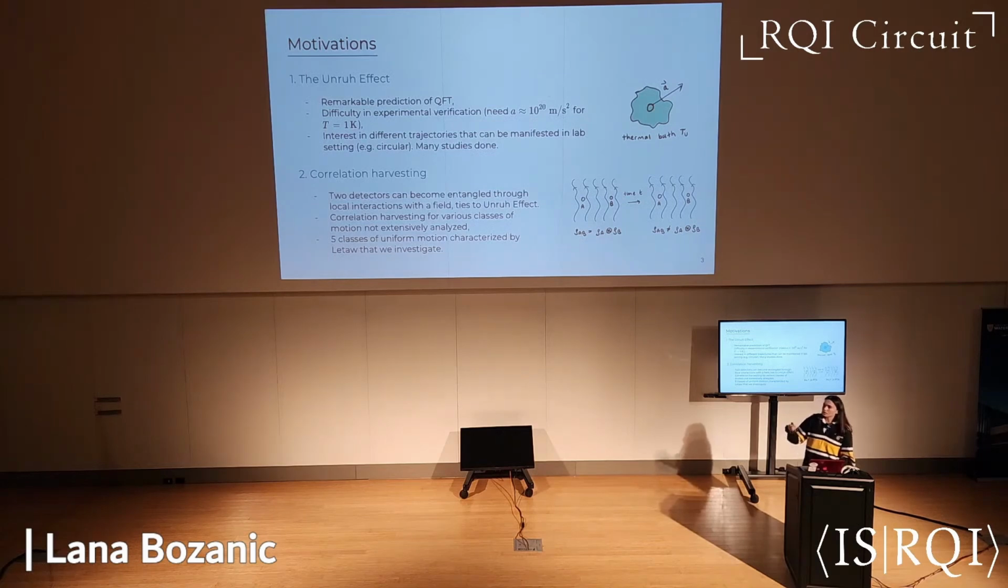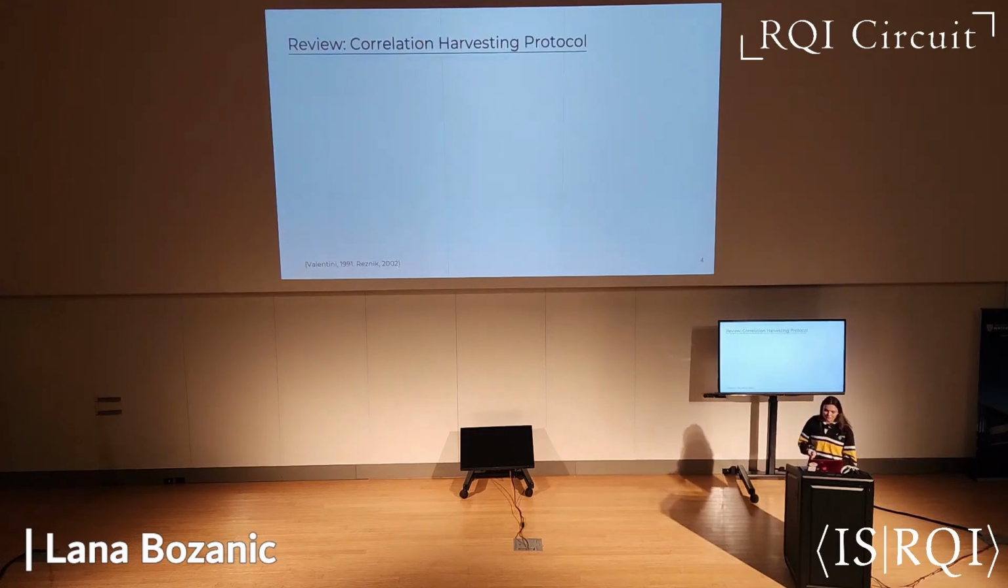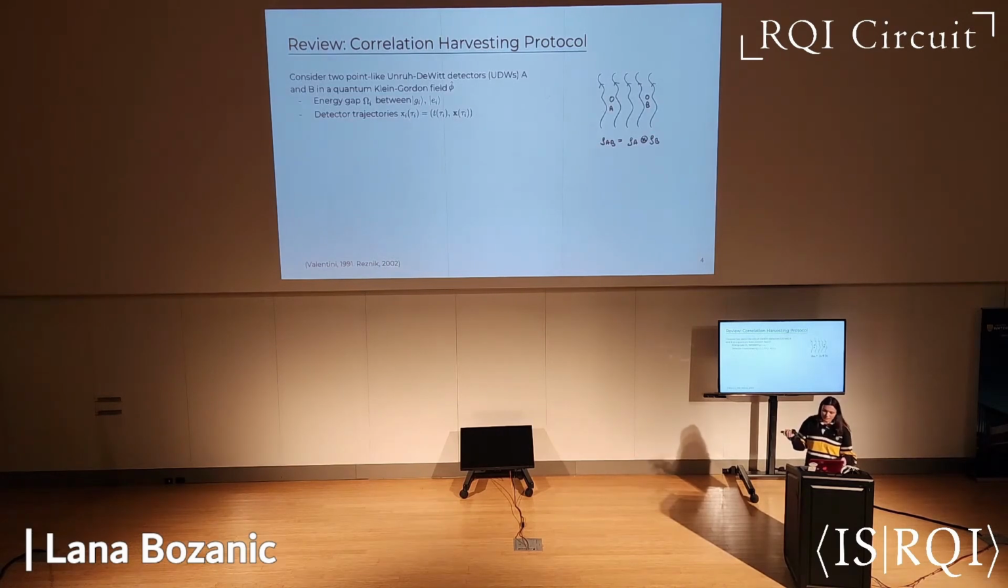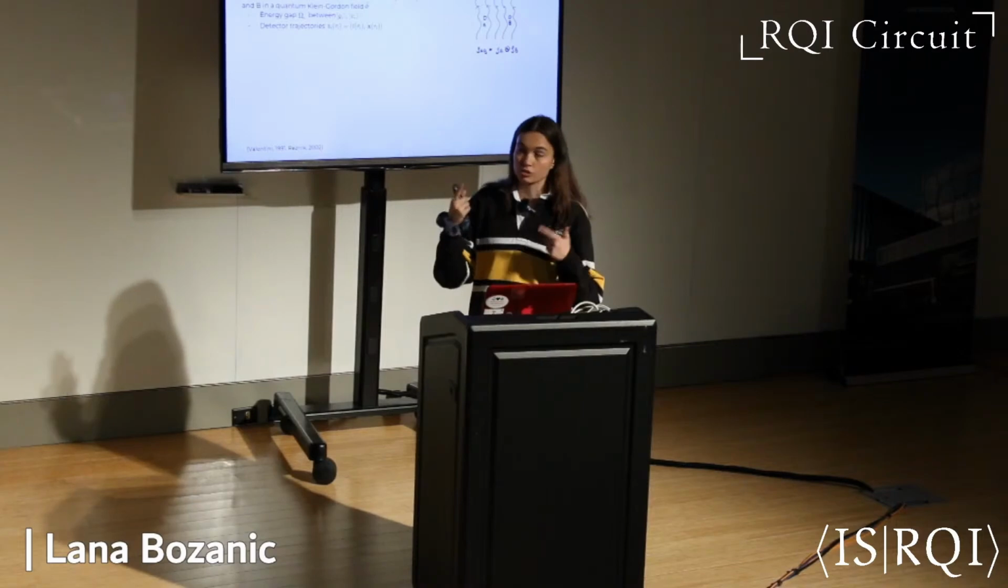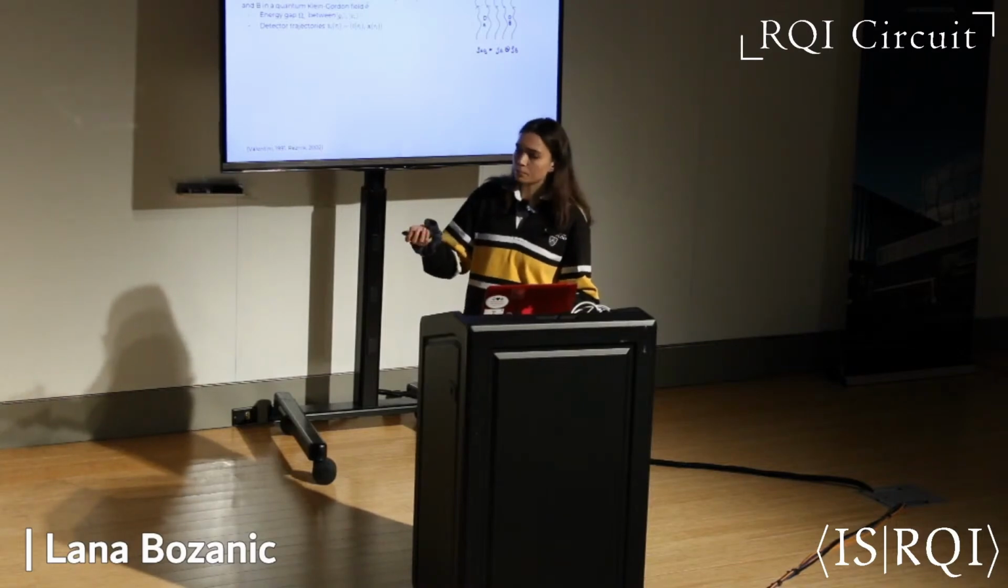We want to understand correlation harvesting in this more general way, because there have been studies done for linear trajectories and circular trajectories, but we want to understand it from the most general perspective. I know the next few talks are also about the correlation harvesting protocol, so I'll briefly review it here. Like I said, this essentially states that if we have 2 UDWs in a quantum field, each with energy gap omega between their ground and excited states, and they are traveling along certain trajectories in the field, after a certain time they can become entangled with one another.